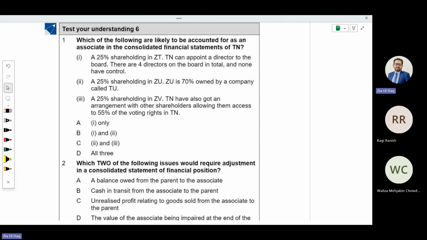Which of the following are likely to be accounted for as an associate in the consolidated financial statements of TN parent?